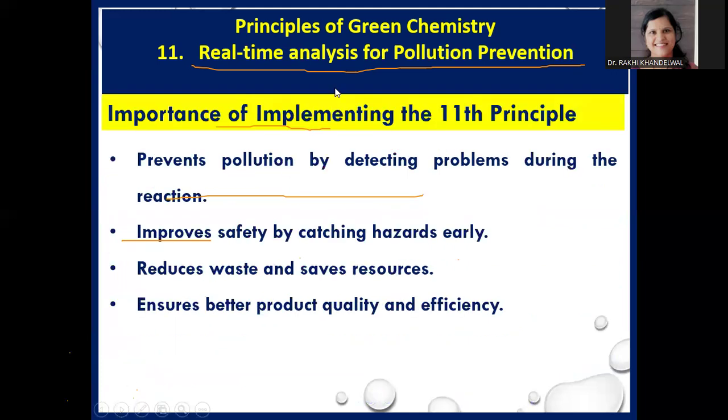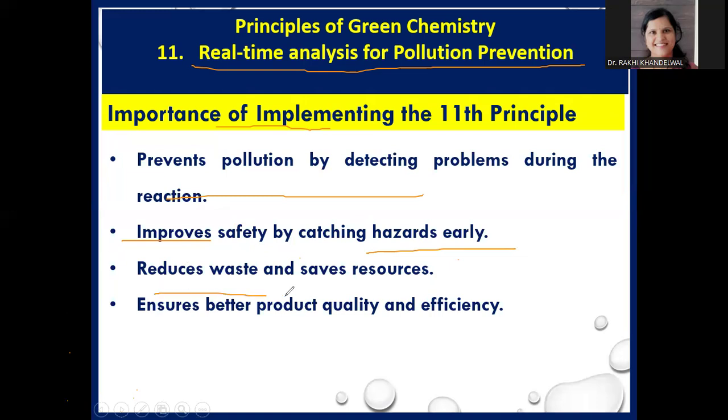Now, why is it important to implement the 11th principle? Because it prevents pollution by detecting problems during the reaction. So when the reaction is taking place, we can control the pollution. It improves safety by catching hazardous chemicals or hazards early during the course of the reaction.